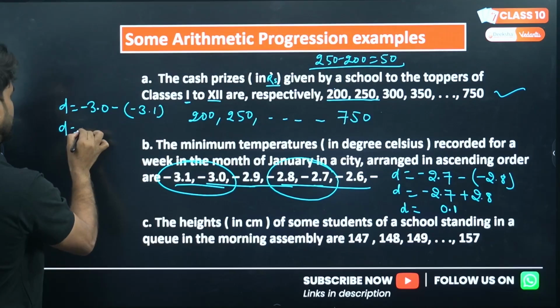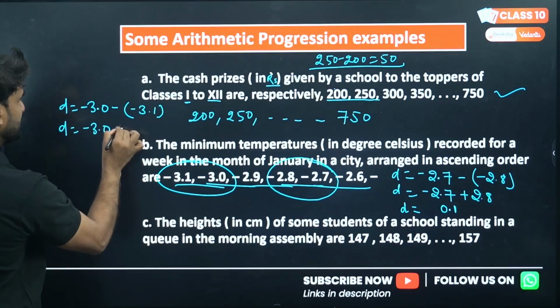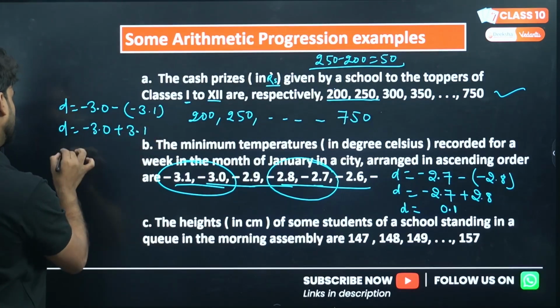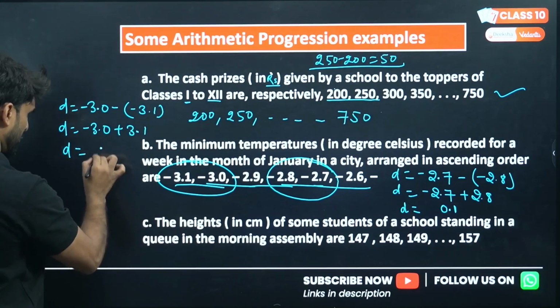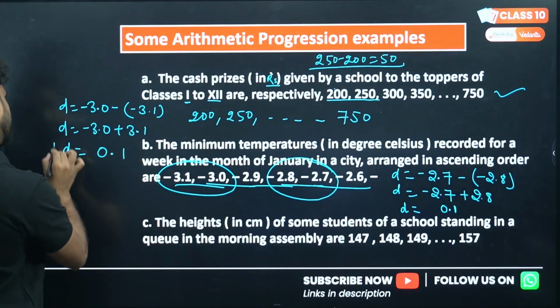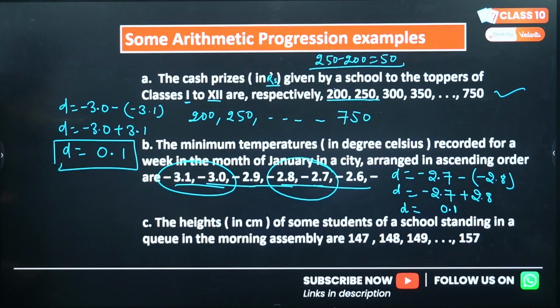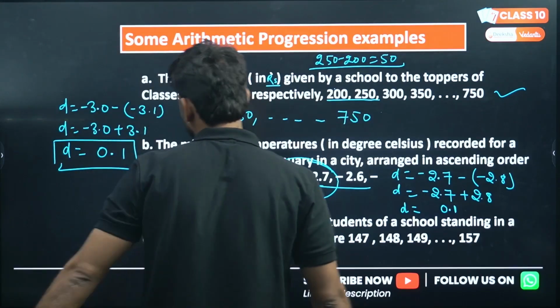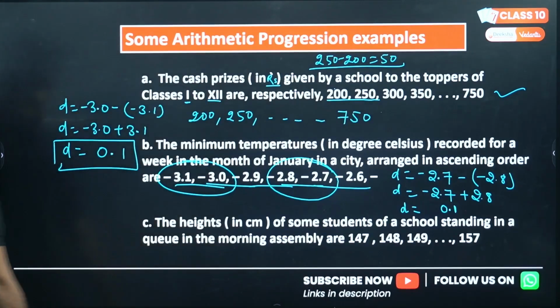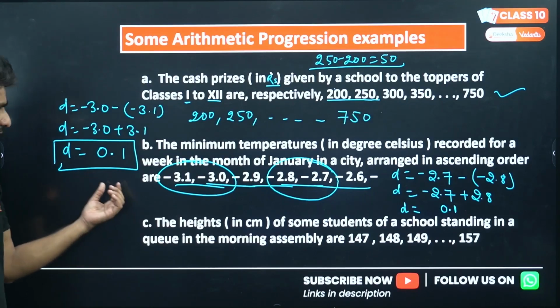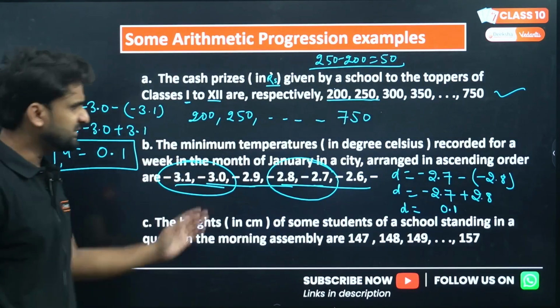So D will be minus 3.0 plus 3.1, which is 0.1. Hope you have understood. This is how we can find the common difference, so this is an example of AP.